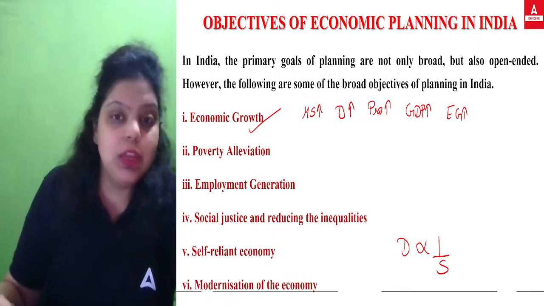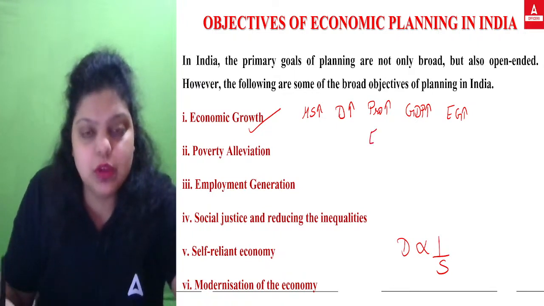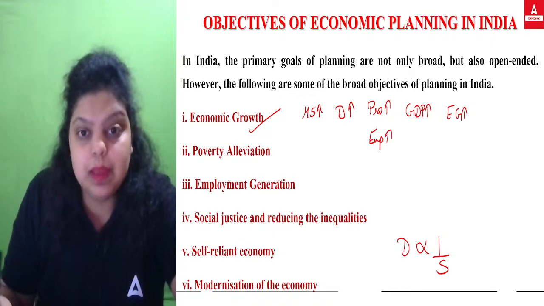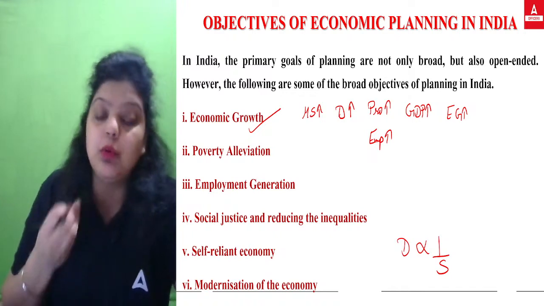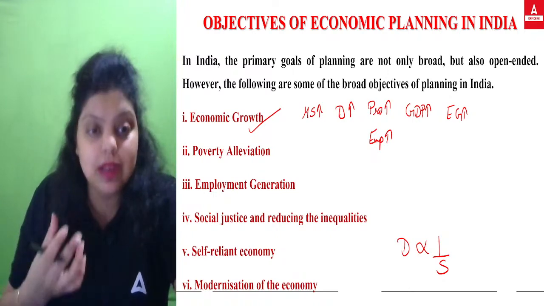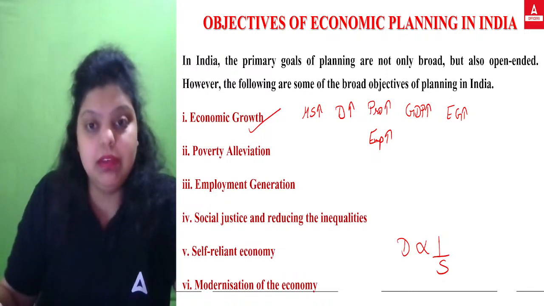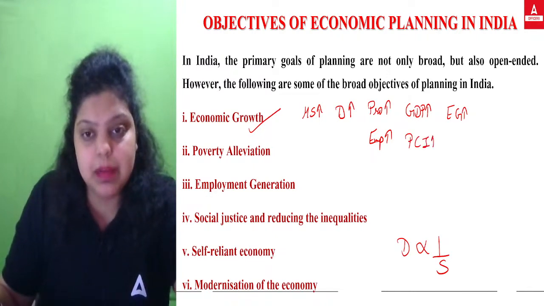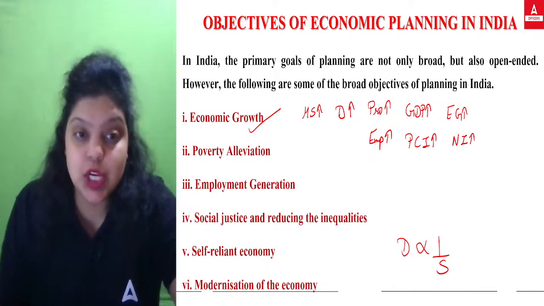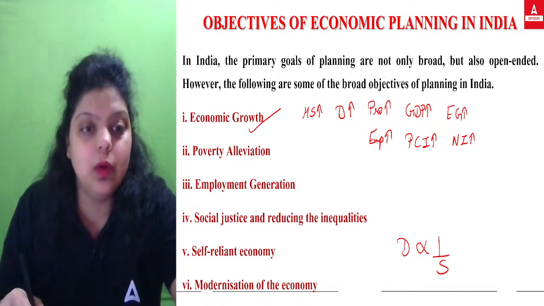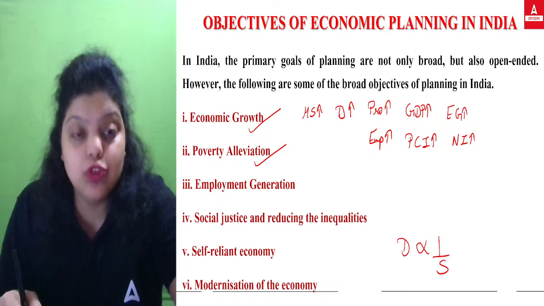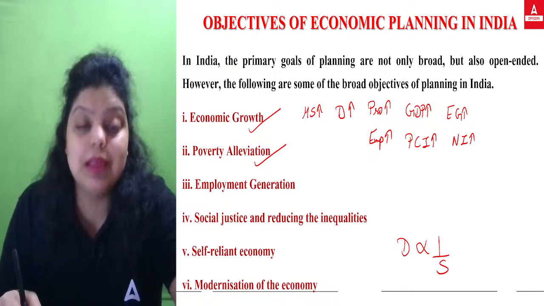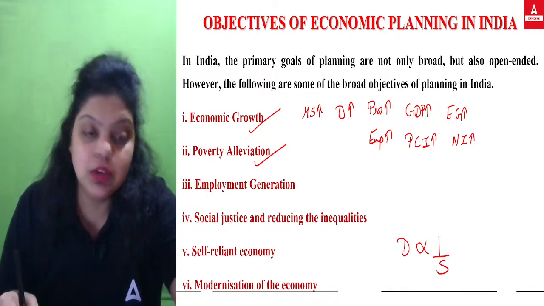Okay. Now, when you are producing more goods and services, that means obviously you will be employing more laborers, because to produce more and more goods and services, you need more laborers to produce that. So employment will increase. When the employment is increasing, the per capita income of the population will increase. When the per capita income increases, the national income will also increase. So this is how the second objective will also be fulfilled, because when you are giving more job opportunities to the population, they will be less poor. So poverty alleviation will be seen there.